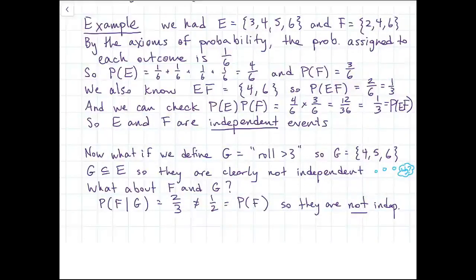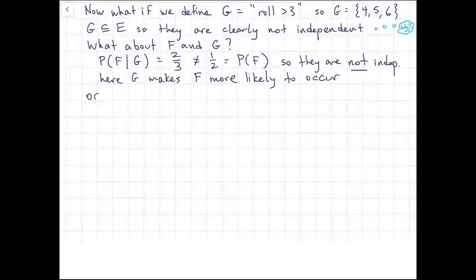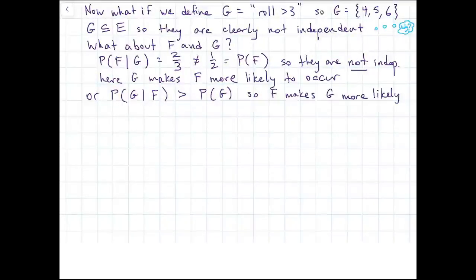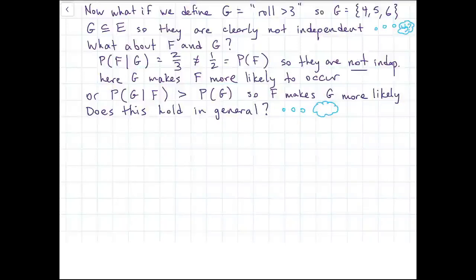We see here that the probability of F given G is greater than the probability of F. So if G happens, that makes F more likely to occur. Or we could actually go the other direction. We could calculate P of G given F, and it turns out to be greater than the probability of G, which means that F makes G more likely to occur as well. So my question for you is, does this hold in general? Is it always the case that if one event makes the other more likely, the opposite will also be true? Will both events make each other more likely, or could we have that influence go in different directions? We'll actually explore this a little bit more in the first tutorial assignment next week.